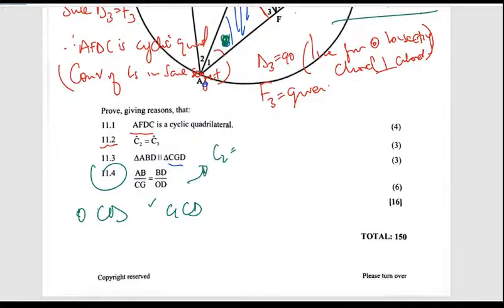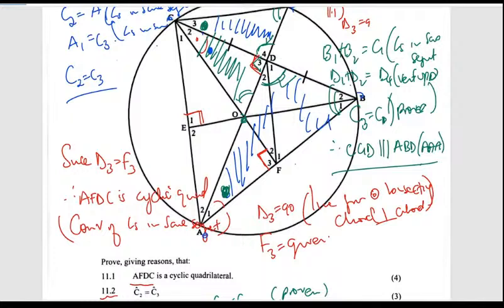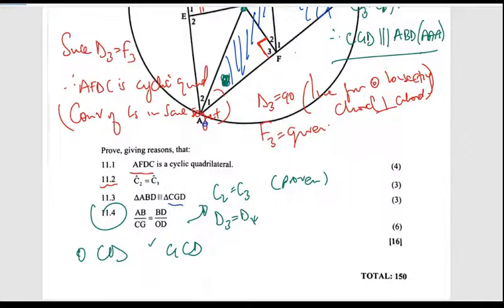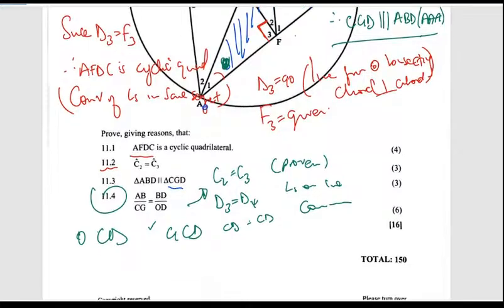we can say that C2 is the same as C3. We've proven that one. Then D3 is the same as D4. What is the reason for that? D3 is the same as D4, angles on a line, which is also a 90. Then CD will also be CD, which is common, meaning that the two triangles are congruent. Therefore, OCD is congruent to CGD.